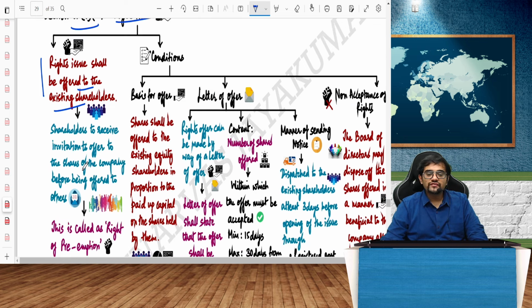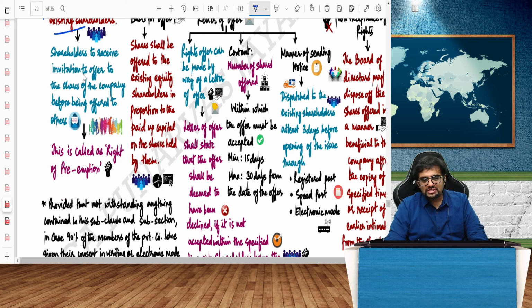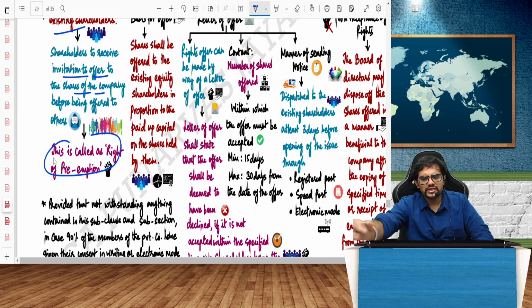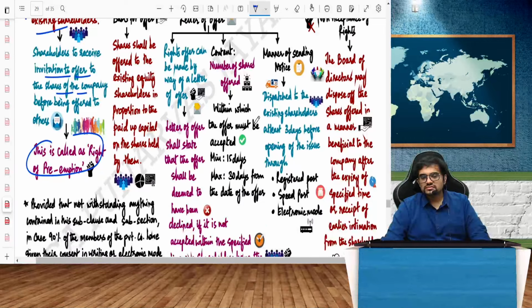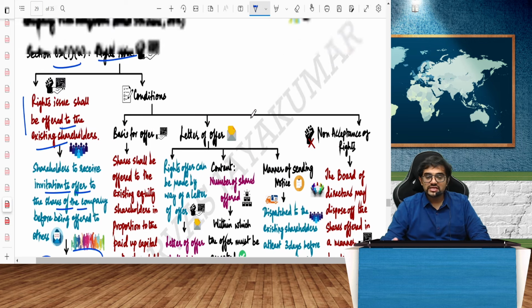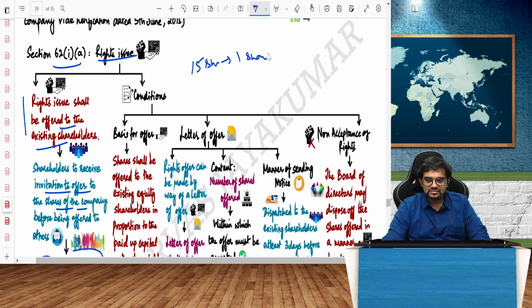So right issue shall be offered to the existing shareholders. Shareholders receive an invitation to offer, to subscribe for the shares. This is called right of preemption. It means I'm giving you a right to buy, your choice. I don't want to buy, no problem. That's called right of preemption. What is the basis for the offer? Basically based on your share capital. If you have 10 shares, I'll give you 1 share, something like that. So in Reliance, they said for every 15 shares held in Reliance, you will get 1 share. That was the proportion that time in 2020.